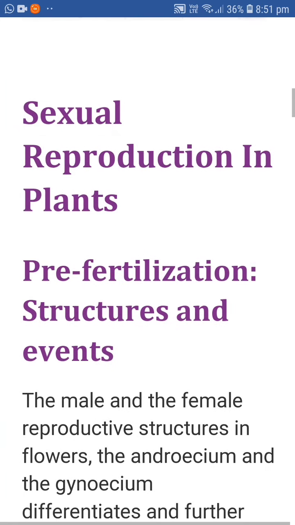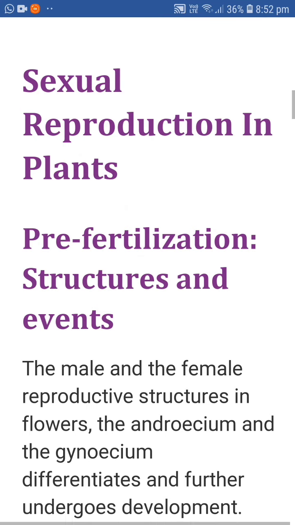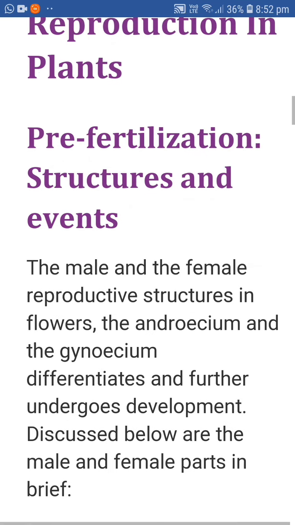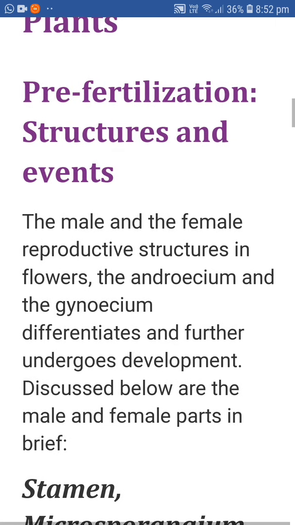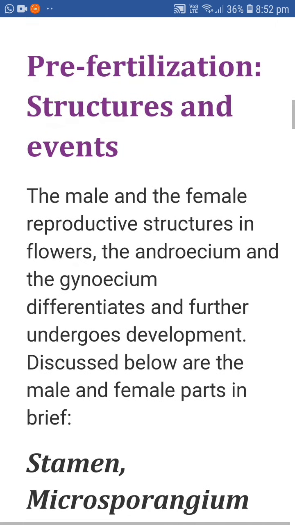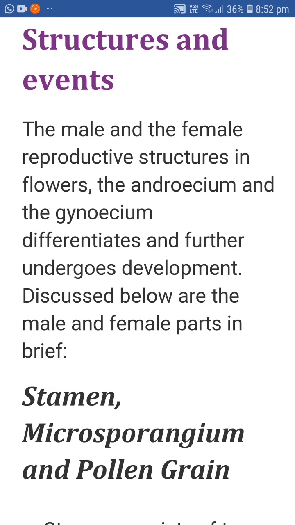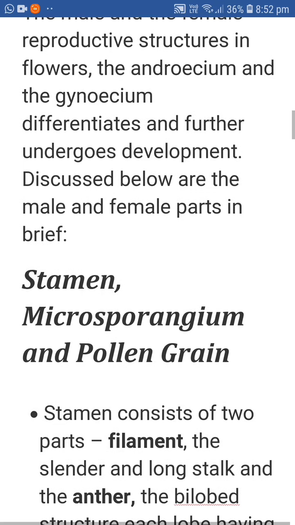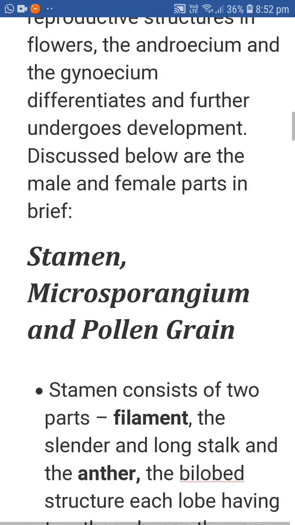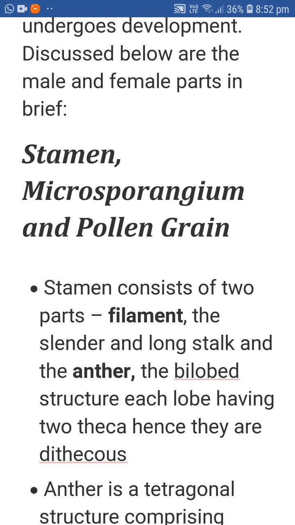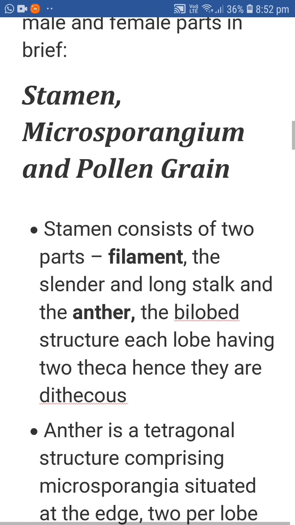Sexual reproduction in plants: first is the pre-fertilization structures and events. The male and the female reproductive structures in the flower, the androecium and the gynoecium, differentiate and further undergo development. Discussed below are the male and female parts briefly. First is the stamen. Stamen consists of two parts: the filament, the slender and long stalk, and the anther,